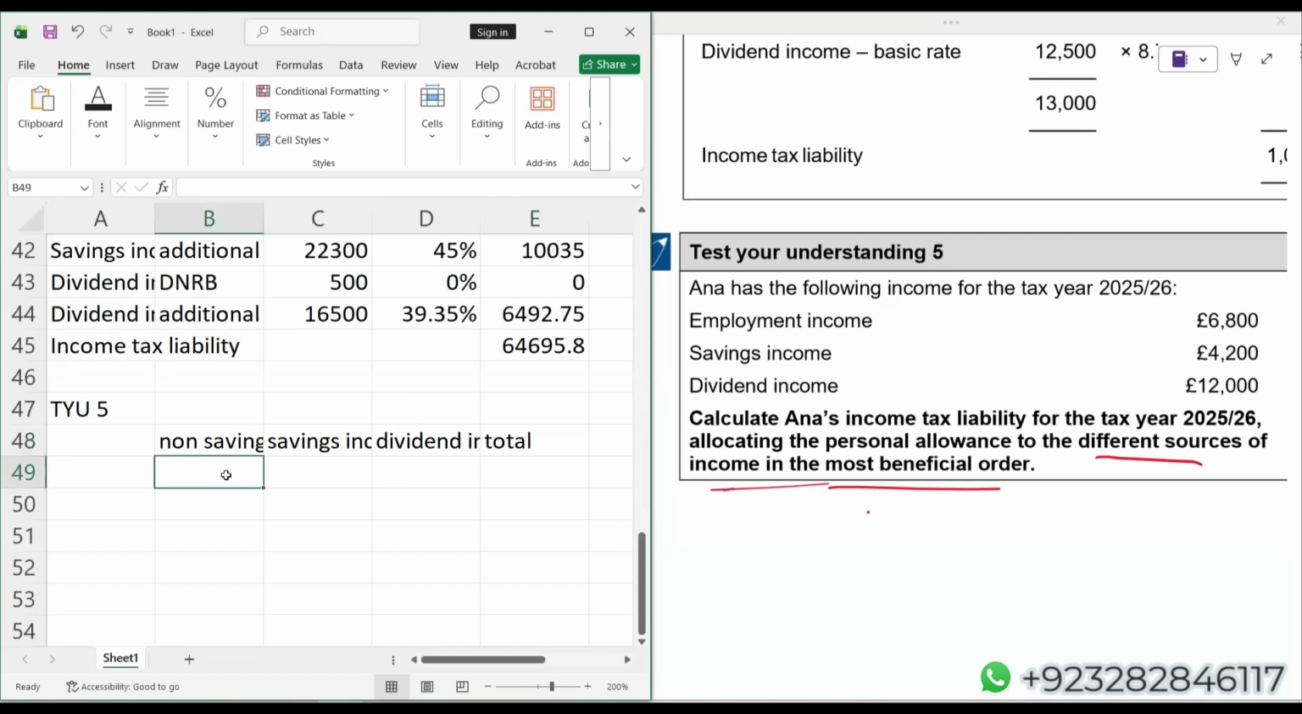Again, student, just to save the time, I'm directly writing. Employment income is a non-saving income. We know that saving income they have given us 4,200. Dividend income is 12,000. Here comes the total. Now, student, we'll change the sequence because let me tell you.